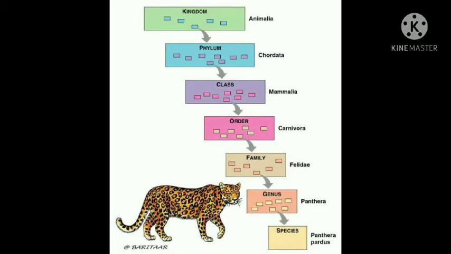Then the next category is phylum. It includes different classes of animals. For example, the classes Pisces, Amphibia, Reptilia, Aves and Mammalia are all grouped under a single phylum, that is Chordata. And the next and highest category is kingdom. Here all the animals belong to the kingdom Animalia. So all animals belonging to various phyla are placed together in the kingdom Animalia.